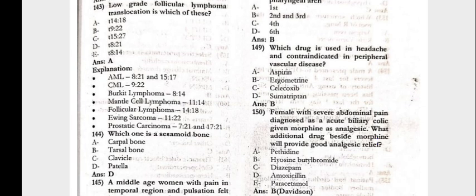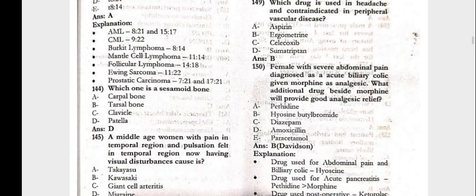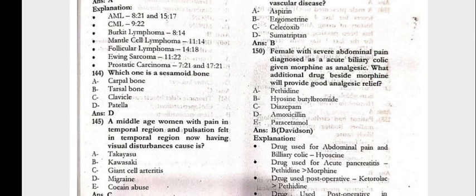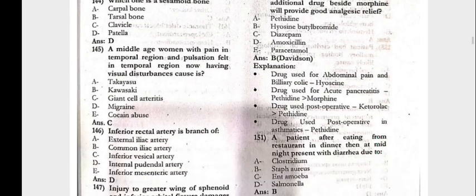Which drug is used in the headache and contraindicated in the peripheral vascular disease? That is the ergotamine. The female with the severe abdominal pain diagnosed as an acute biliary colic, giving morphine as an analgesic. Which additional drug beside morphine will provide good analgesic relief? That is the hyoscine butyl bromide.